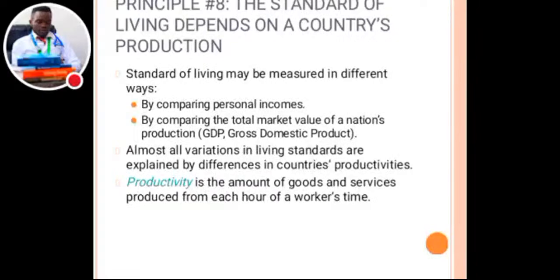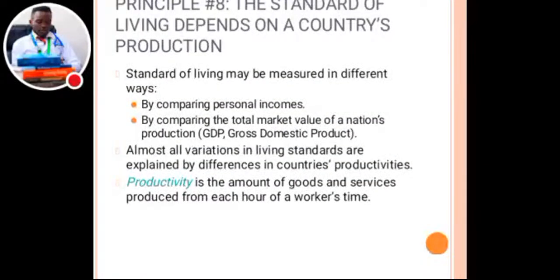Okay. Now, the standard of living may be measured in different ways. Number one, by comparing the personal income. You check what someone usually gets at the end of the month, or rather by comparing the total market value of a nation's product, that is the GDP, the gross domestic product. Almost all variation in living standards is explained by differences in countries' productivities.